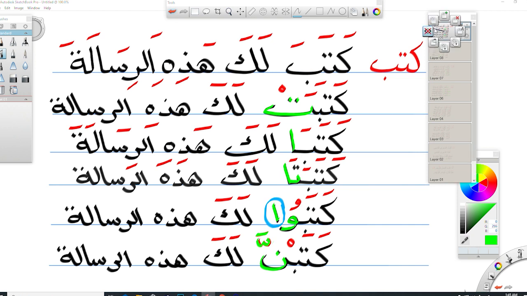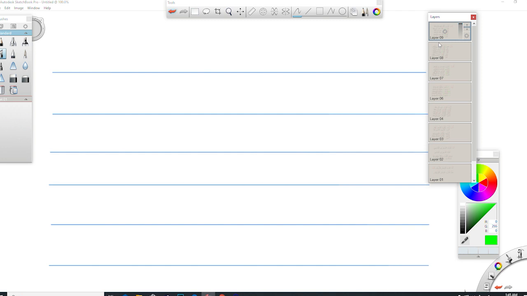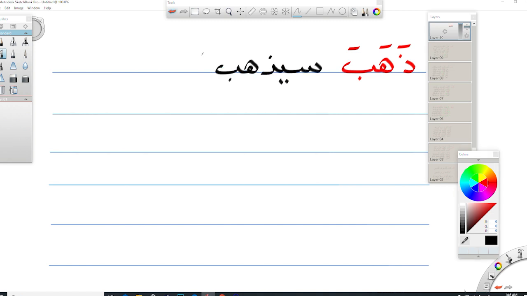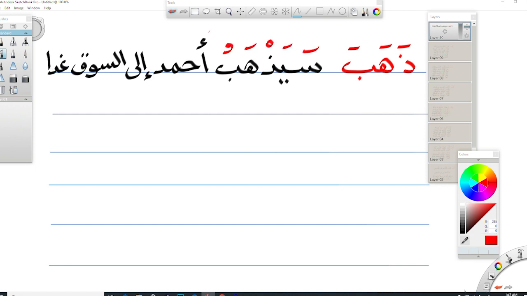Let's move to the future form of the third person, and in this case we'll choose this verb, which is ذهب, which means go. I would like to remind you that we add sa or sawfa to form the future. Notice this example for the singular masculine. سيذهب. He will go.